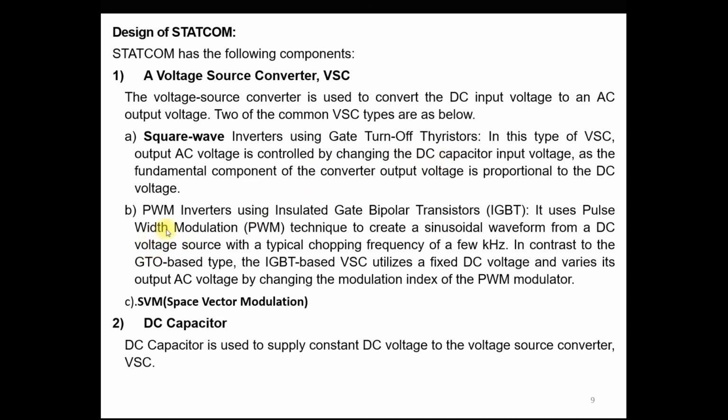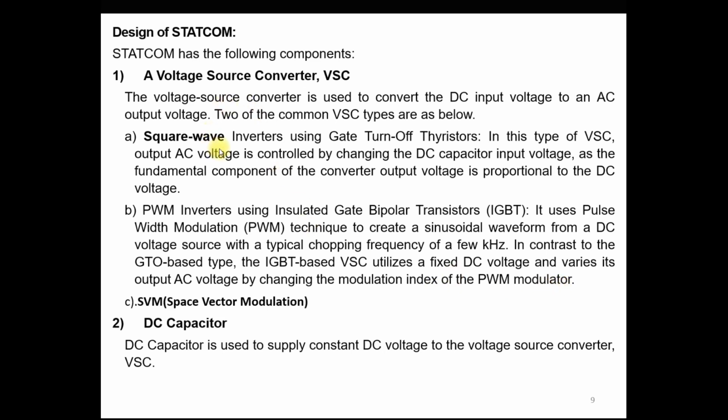The second type of VSC we can use in the STATCOM is the PWM inverter, which uses the IGBT as a switch, and it uses pulse width modulation techniques to create a sinusoidal waveform from a DC voltage source with a typical chopping frequency of a few kilohertz, in contrast to the GTO based type. The IGBT based VSC utilizes a fixed DC voltage and varies the output voltage by changing the modulation index of the PWM modulator.